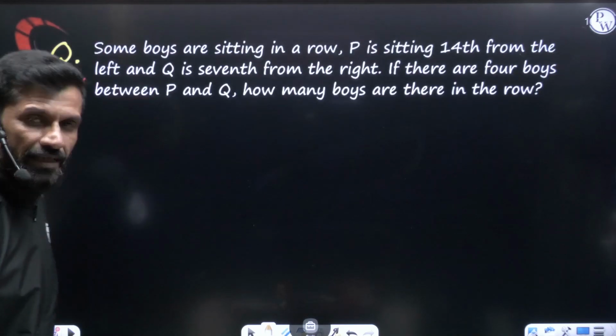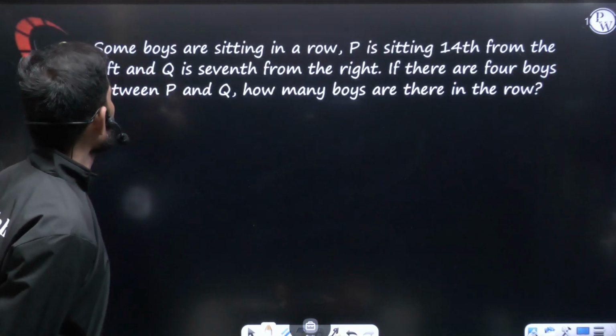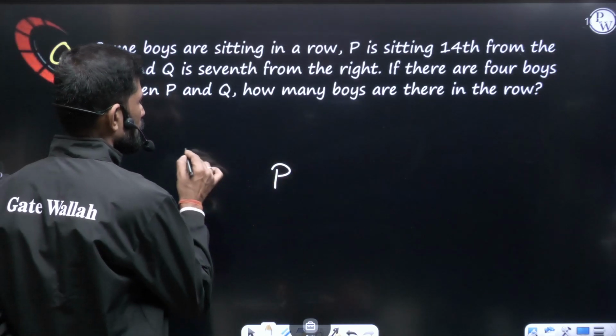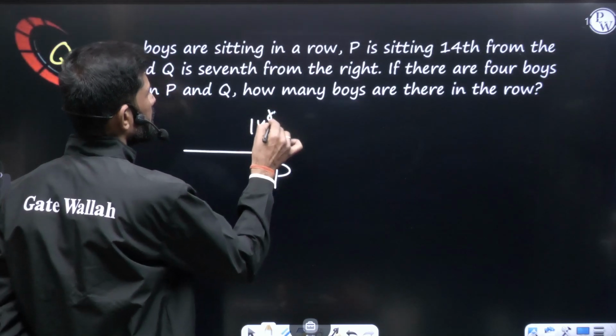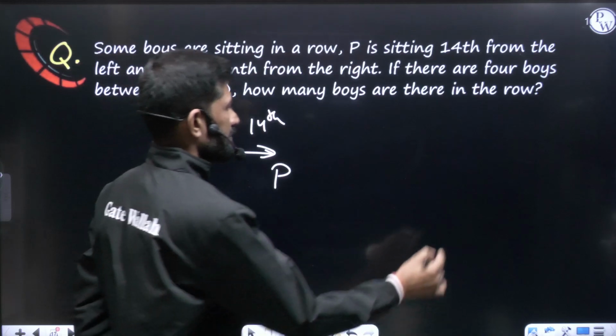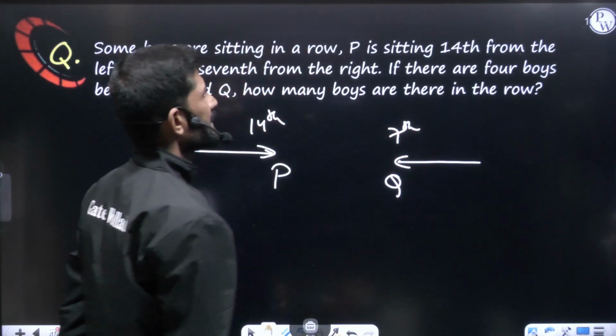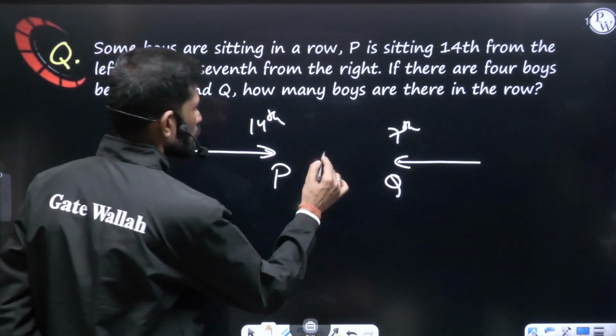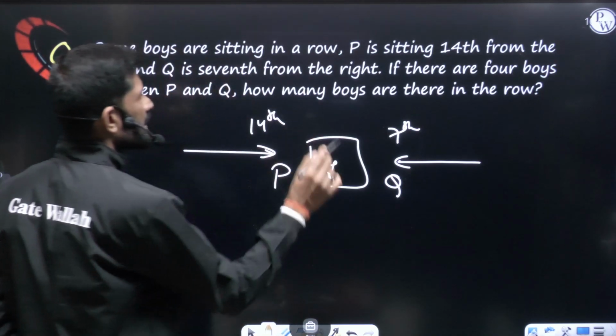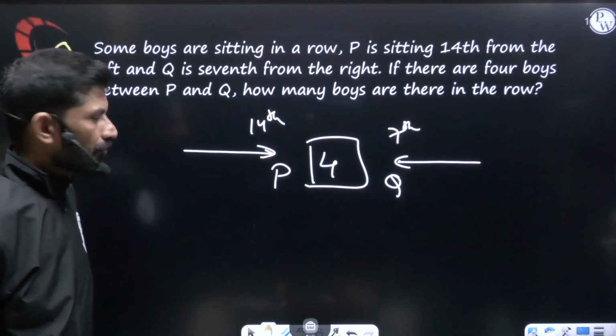Let us see one more question. Some boys are sitting in a row. P is 14th from the left. Q is 7th from the right. If there are 4 boys between P and Q, how many boys are there in the row? Very simple.